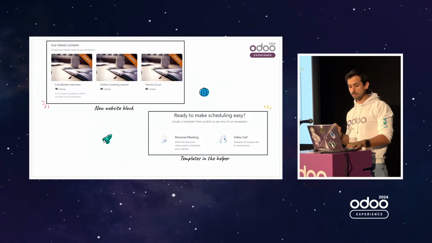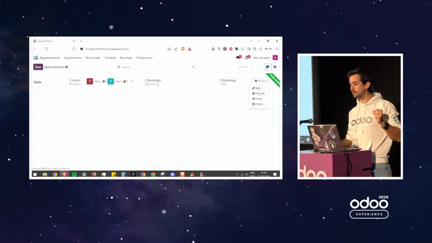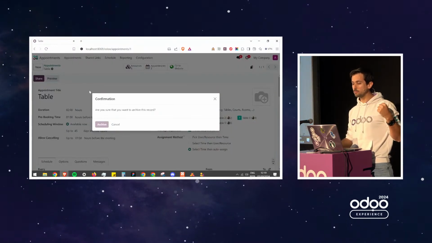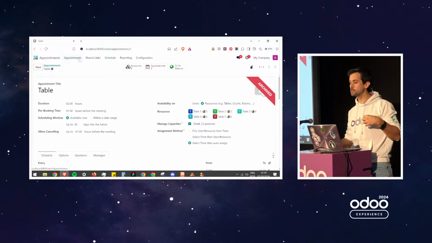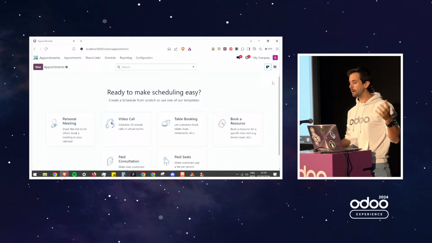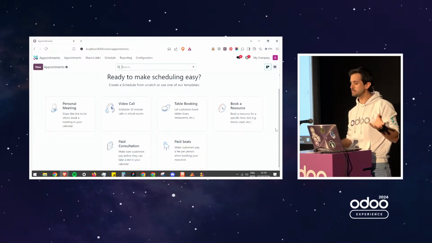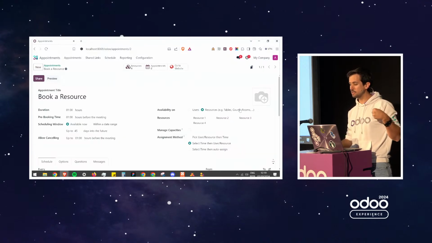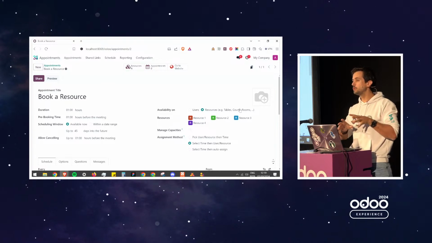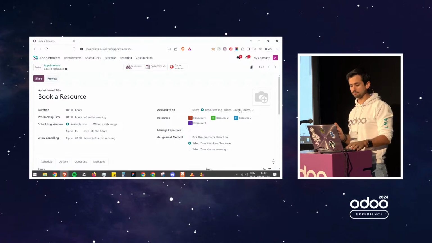And also, I will just finish by showing that when you start in appointment, as I showed you, there are quite a few options, and it can be a bit scary to know which configuration you should use. We added a few templates here for you. The idea is to check what matches your business, and then you just click on it, and Odoo creates it for you. So this is the default configuration that we prepare for you. You can tweak it if you want, but at least you're starting from something that works out of the box.